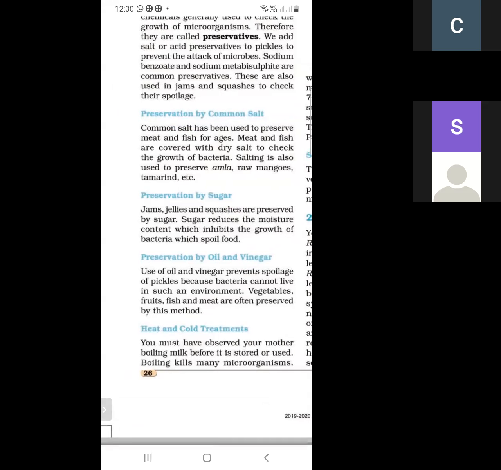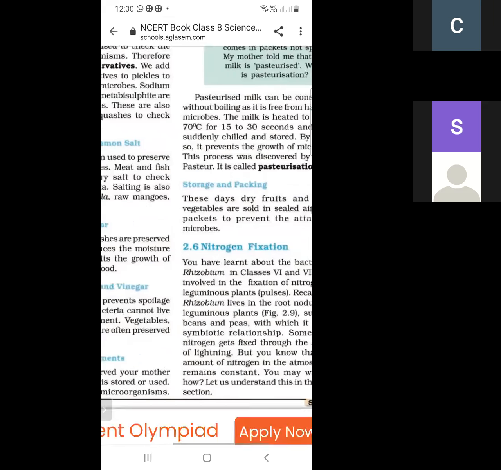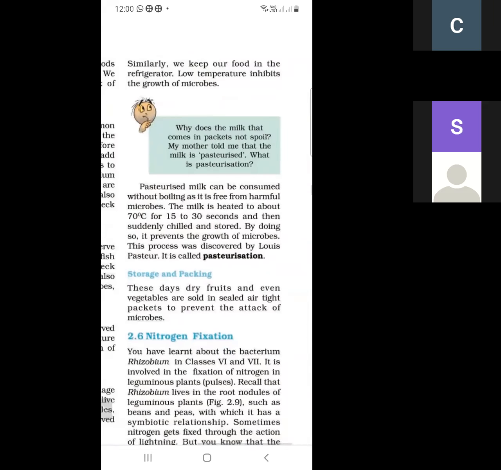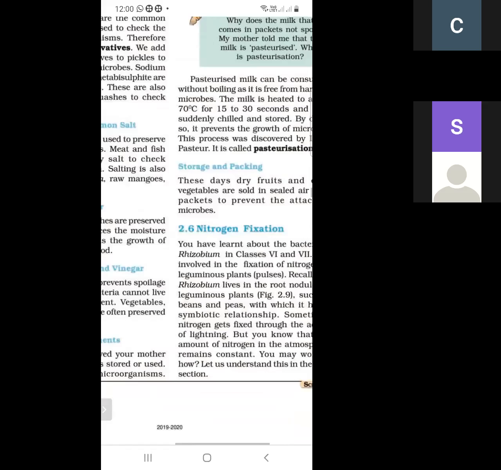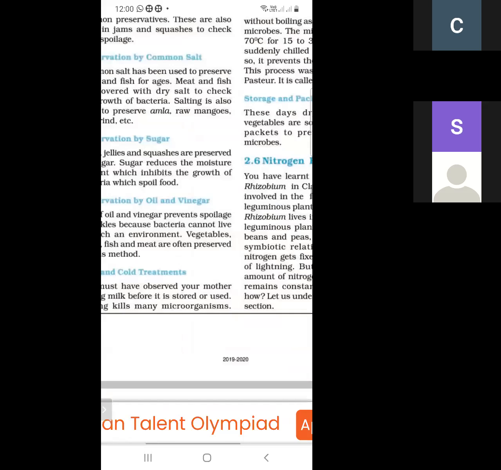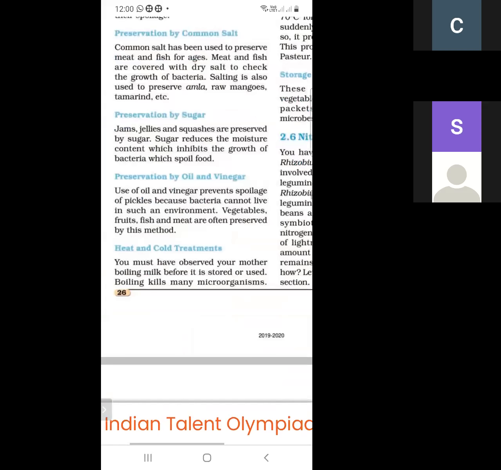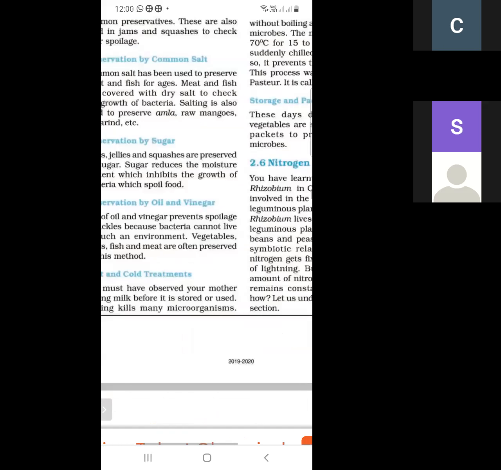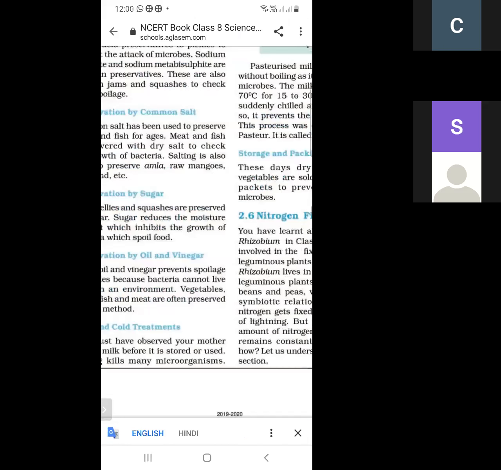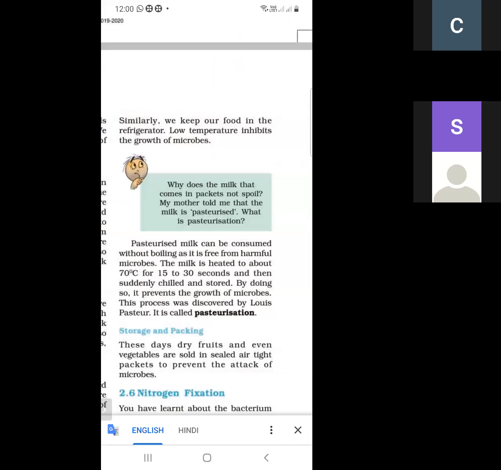As we know, we boil milk, and after boiling, it is stored and used. Boiling kills many microorganisms, because when we boil food or milk, it kills many microorganisms. Similarly, we keep our food in the refrigerator. Low temperature inhibits the growth of microorganisms.